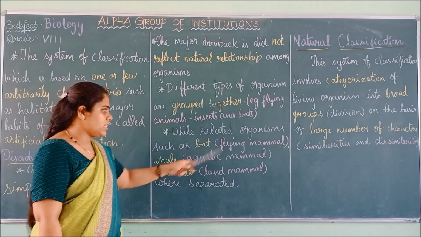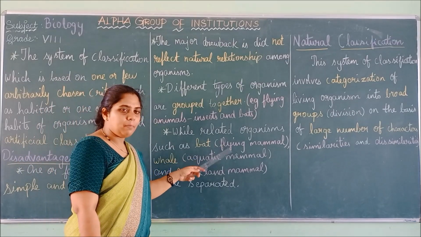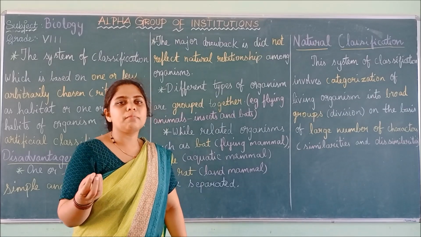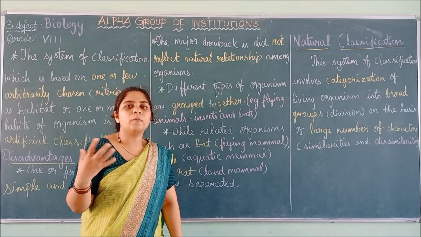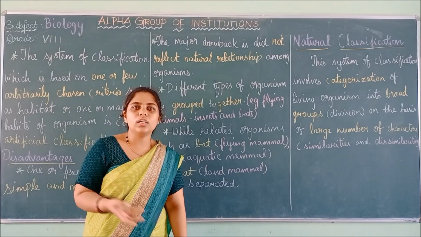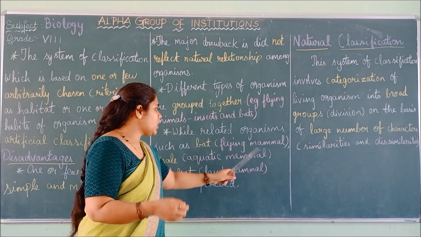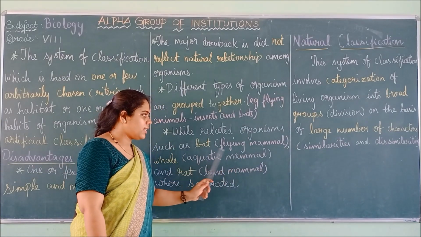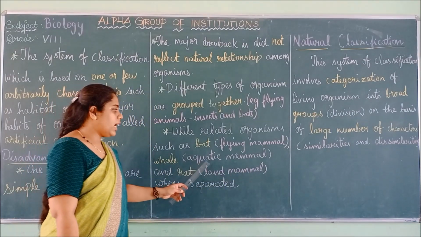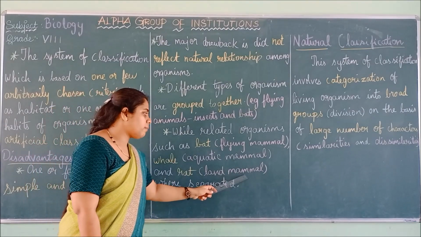What is the similarity in these animals? Bat is a mammal, a flying mammal. Mammal means those animals that give rise to the young ones. They will look after the young ones. They do not lay eggs. So those are called mammals. So bat is a flying mammal, whale is an aquatic mammal, and rat is a land mammal.